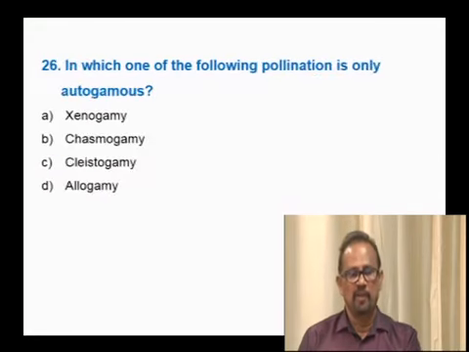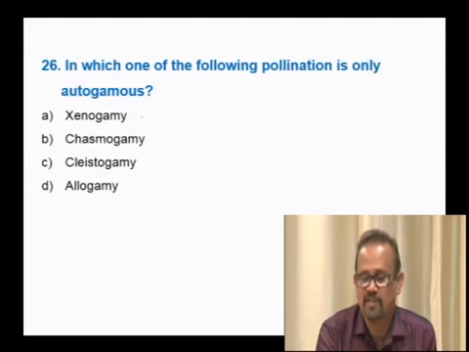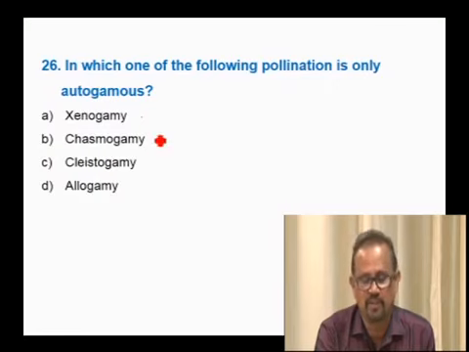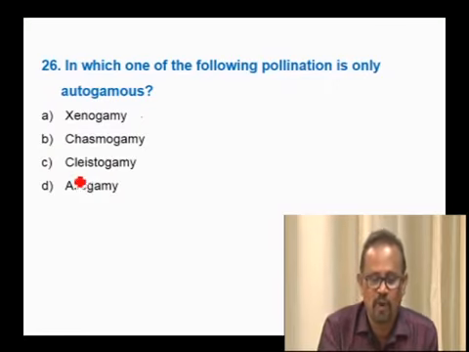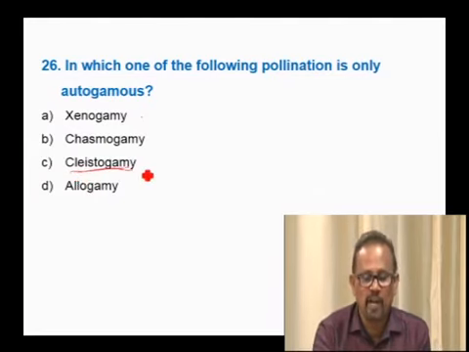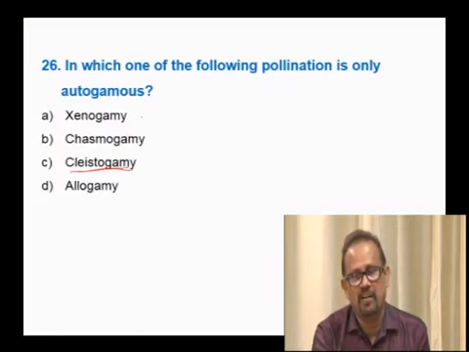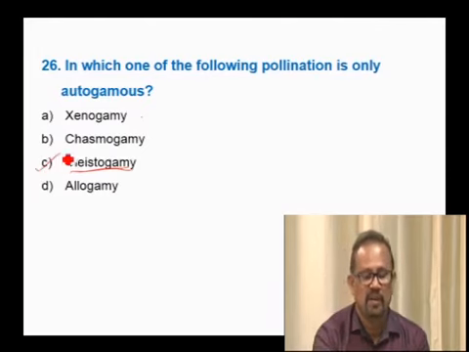Next question. In which one of the following is pollination only autogamous? Xenogamy is pollination between genetically dissimilar plants. Chasmogamous flowers are those which bloom, where they can go for both self and cross pollination, that is both autogamy and allogamy. Cleistogamy is a case where the flowers do not bloom, therefore only autogamy is possible. It is one of the contrivances for self pollination. Allogamy is pollination between flowers of two genetically different plants. Therefore, the answer is cleistogamy.